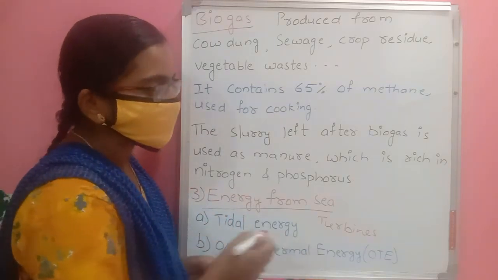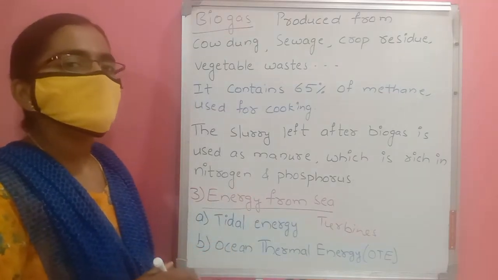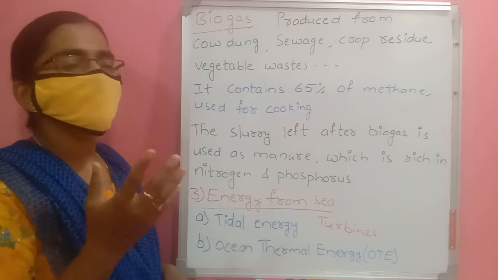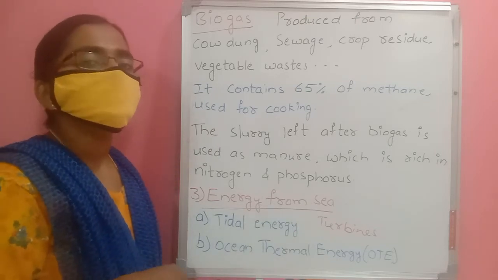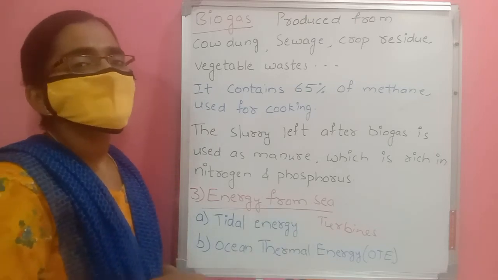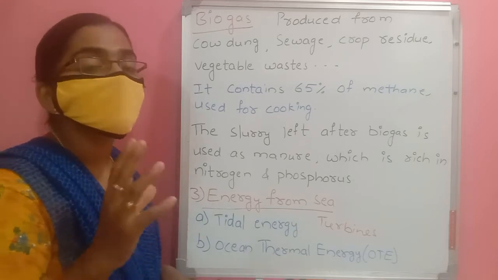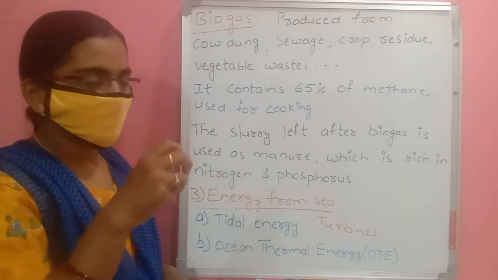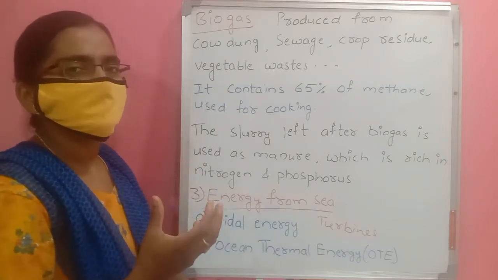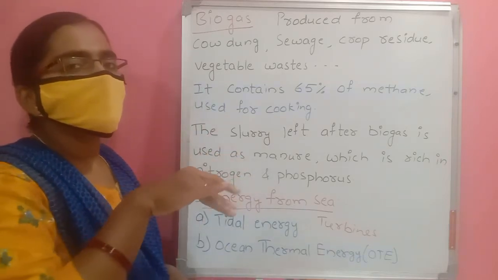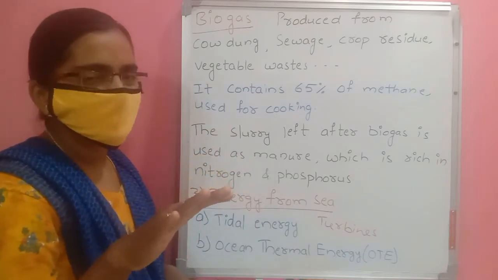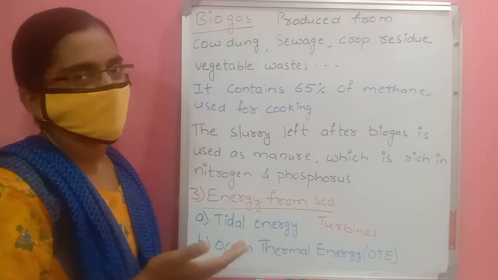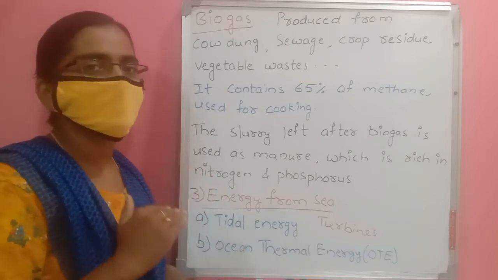Next, ocean thermal energy. We already said in one topic that oceans, or the sea, act as big storehouses of heat. They store the heat. The water takes the sun's energy, so the water at the top level has the full heat, and the water inside the ocean is cooler.